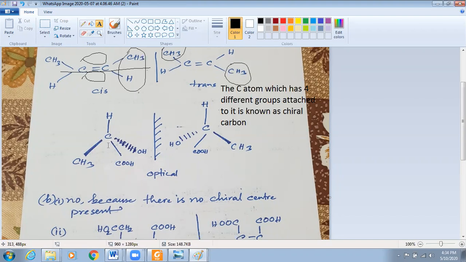Now look at this one. When you have a chiral carbon, look at these two structures. First of all, their molecular formula should be the same. Their structures are the same. This carbon is attached with hydrogen, methyl, COOH, OH. This is also attached with the same thing. And if you think about the geometry, this is tetrahedral. This is also a tetrahedral structure. So there is no difference in terms of their geometry even.